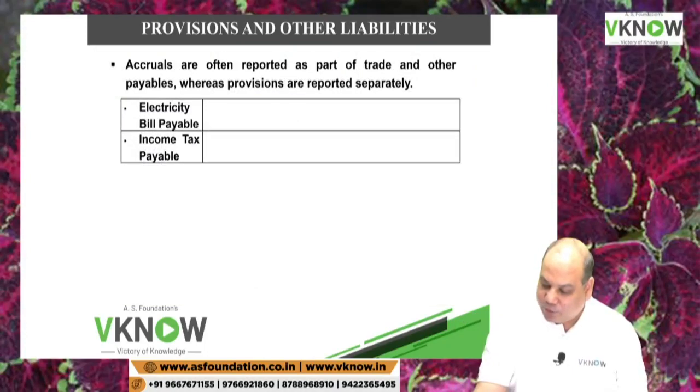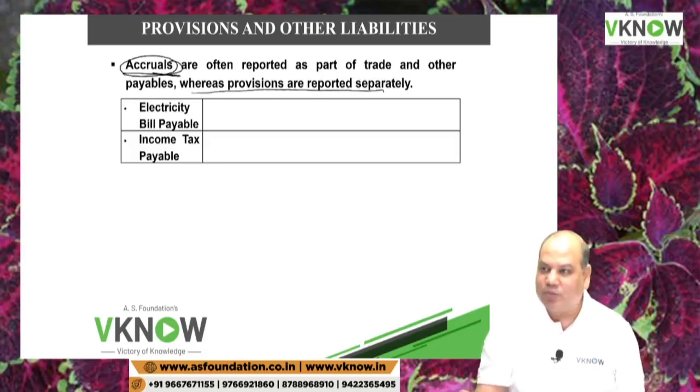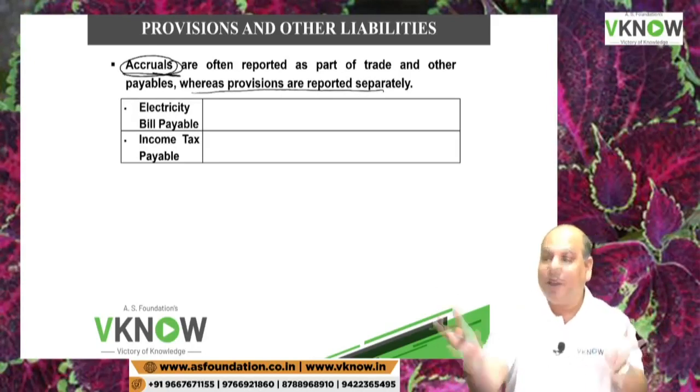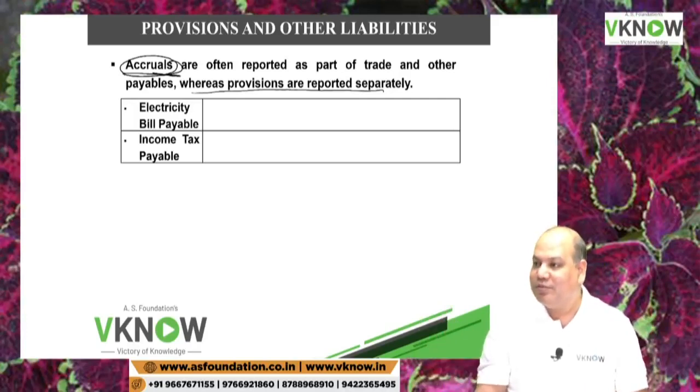Accruals are often reported as a part of trade and other payables, where provisions are reported separately. Although practically I have seen this accrual, some companies put it under trade payable. They think it is more like trade payable. Some companies also put it under provisions. The correct approach, because the amount of uncertainty is very less, is that it is more appropriate to put it as trade and other payables.